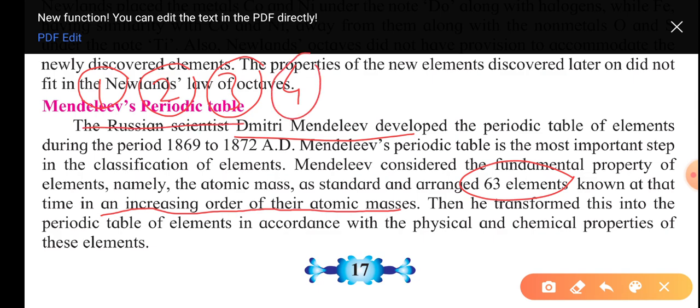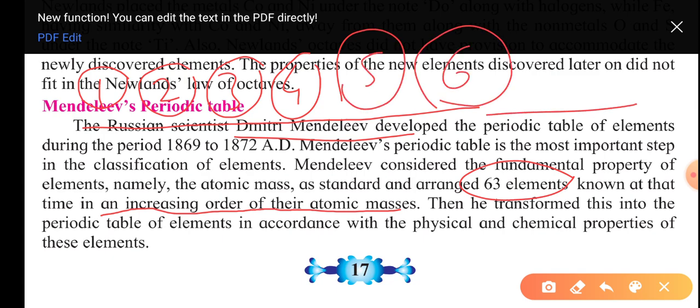He arranged all these elements with their increasing atomic masses. The bigger ones have a greater atomic mass than the first one. So he arranged all those 63 elements according to their increasing atomic masses.